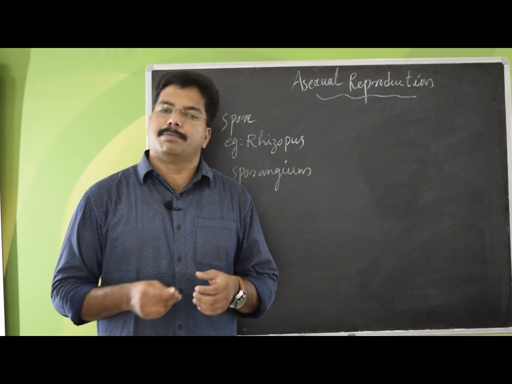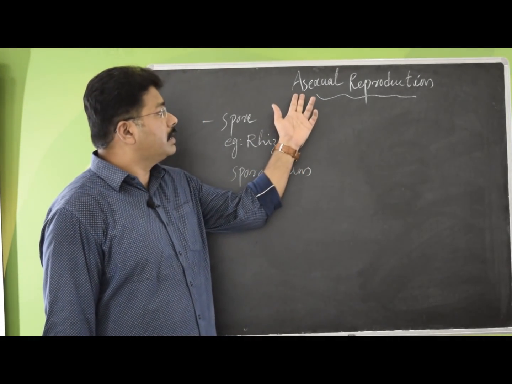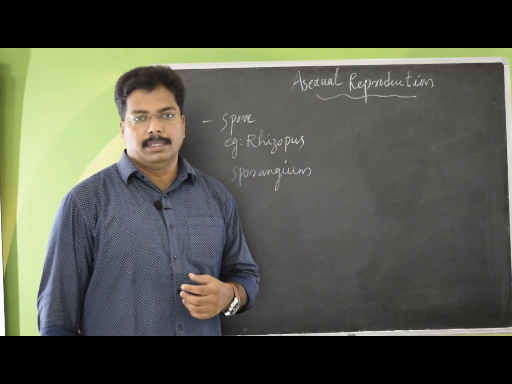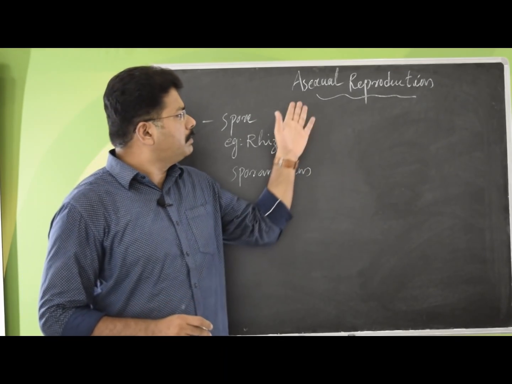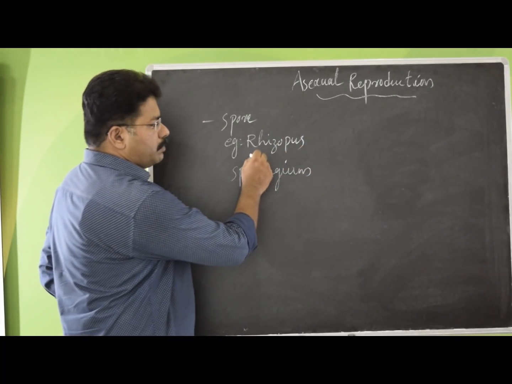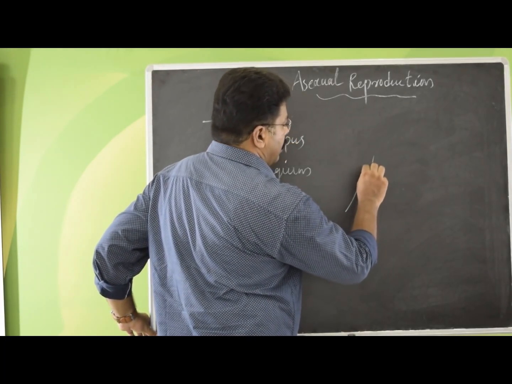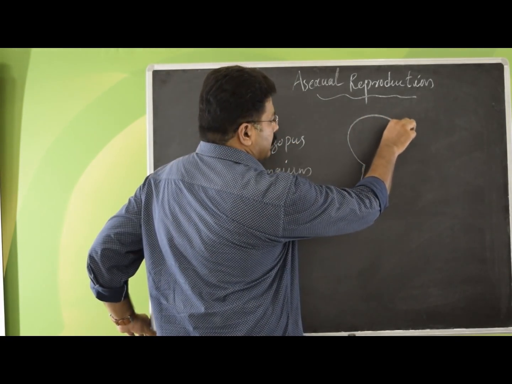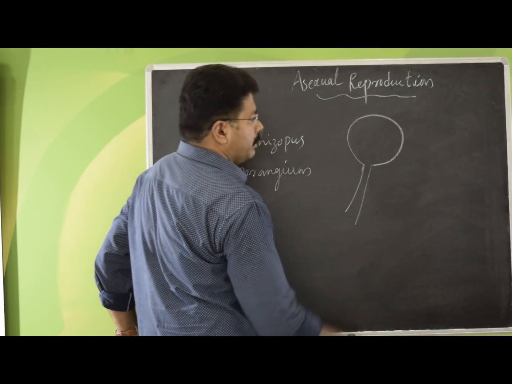The next mode of reproduction is asexual reproduction. The name itself says there is no sex involved. There is no involvement of male or female gametes. And how is this happening? Mostly in the case of Rhizopus, a fungus, from its hyphae, the fungal body, a sporangium structure develops.